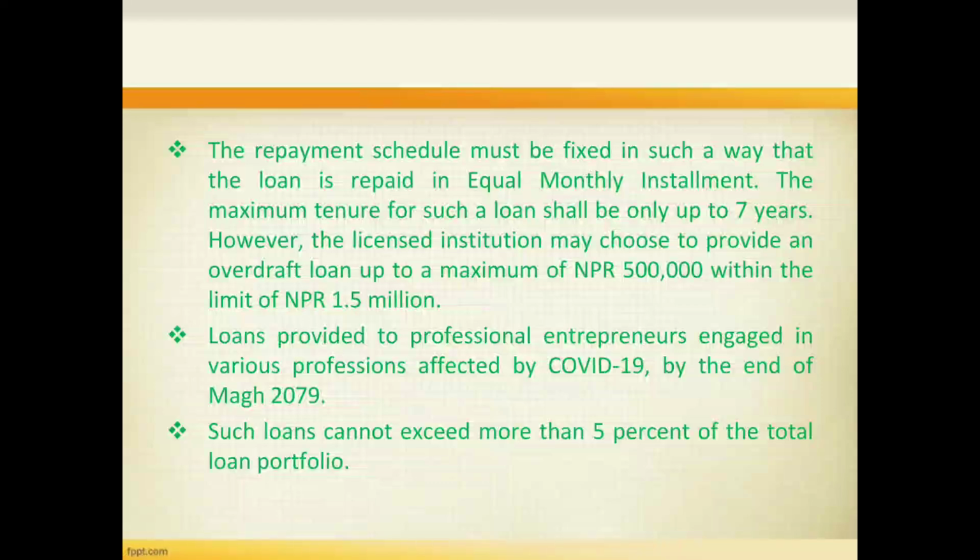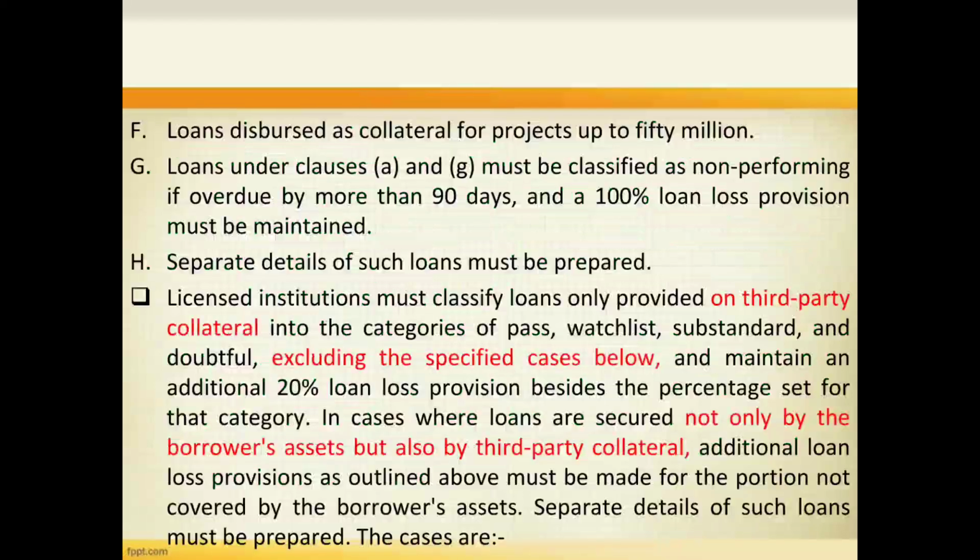Loans provided to professional entrepreneurs engaged in the various professions affected by COVID-19 by the end of March 2079. Such loans cannot exceed more than 5% of the total loan portfolio. F. Loans disbursed against collateral of projects up to 50 million. G. Loans under clauses A and G must be classified as non-performing if overdue by more than 90 days, and 100% loan loss provision must be maintained. Separate details of such loans must be prepared.